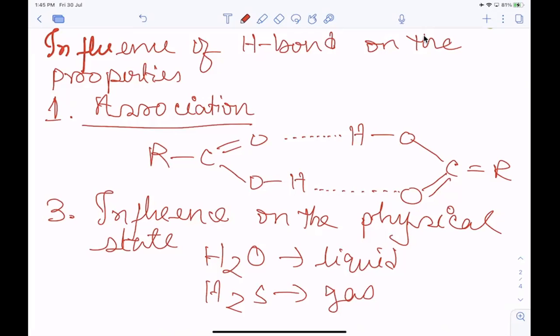The electronegativity difference between hydrogen and oxygen is more than that of hydrogen and sulfur. So that's why H2O can form hydrogen bond, H2S does not. So H2S remains in gaseous form, and H2O always remains in liquid form. Clear?